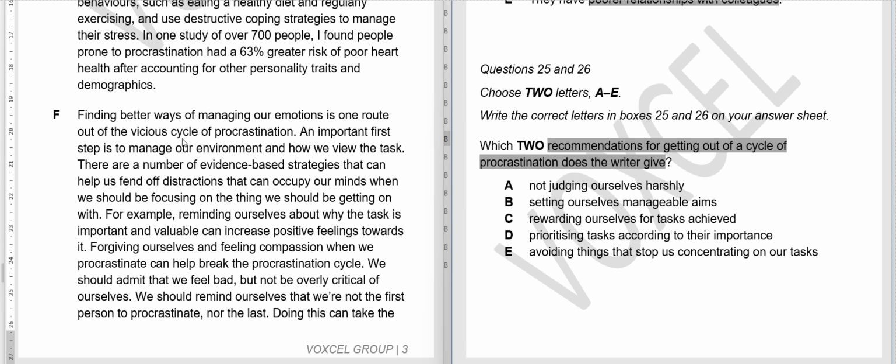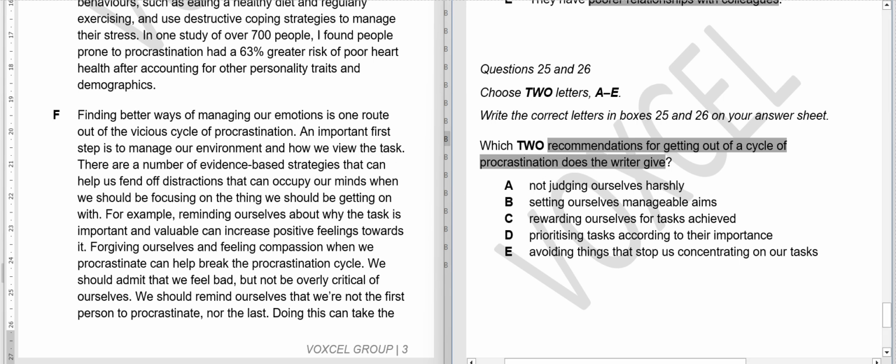Finding better ways of managing our emotions is one route out of the vicious cycle of procrastination. So obviously this will be our location because here the writer is telling how to break the cycle of procrastination. An important first step is to manage our environment and how we view the task.